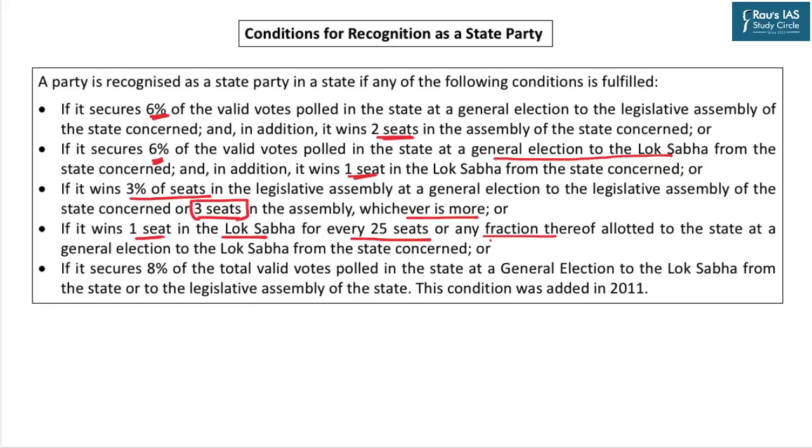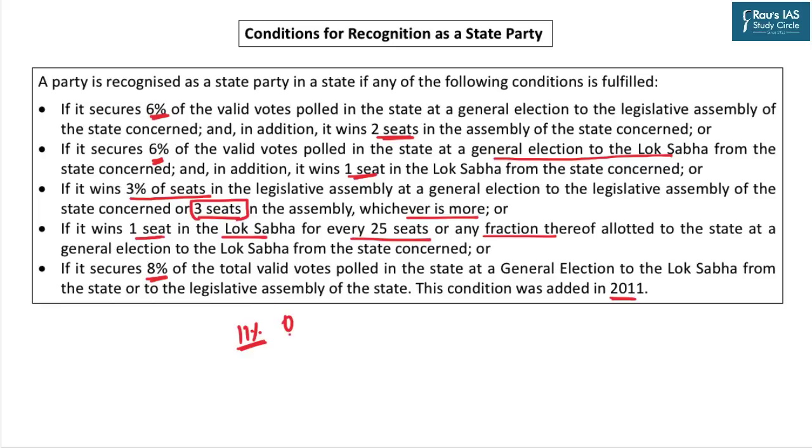There's a fifth criterion to be recognized as a state party, added in 2011. If the party secures 8% of total valid votes, regardless of the number of seats that the party gets. There's a curious case of BSP in 2014. BSP secured 11% of votes in the 2014 general election to the Lok Sabha, but the number of seats was 0.